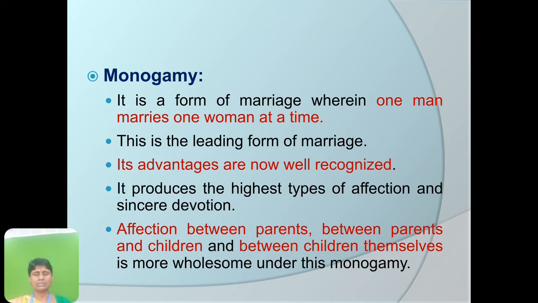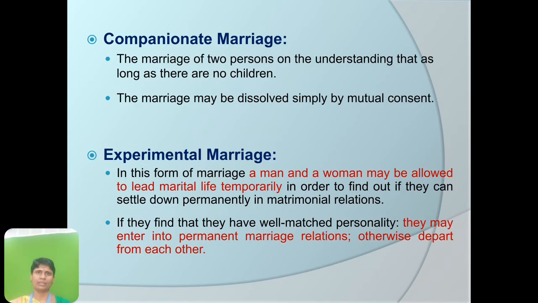Affection between parents and children, and between children themselves, is more wholesome under monogamy. So monogamy is much encouraged due to various reasons, and one of the reasons is to avoid AIDS. So affection between the parents, between the children and parents, and between the children is highly recommended due to the mental health status of this generation.